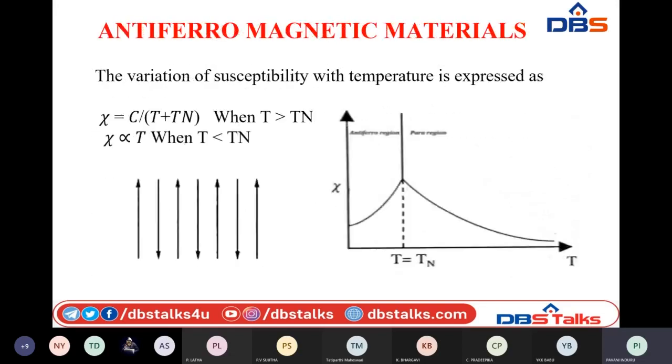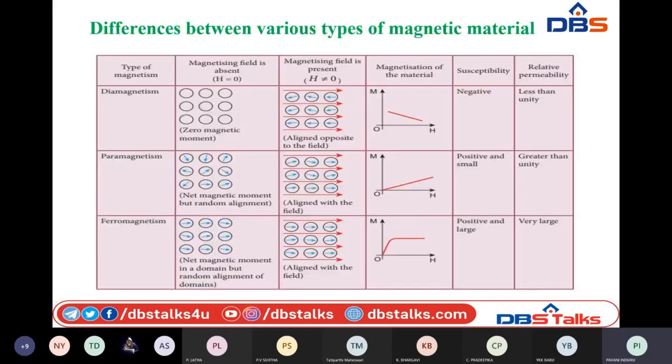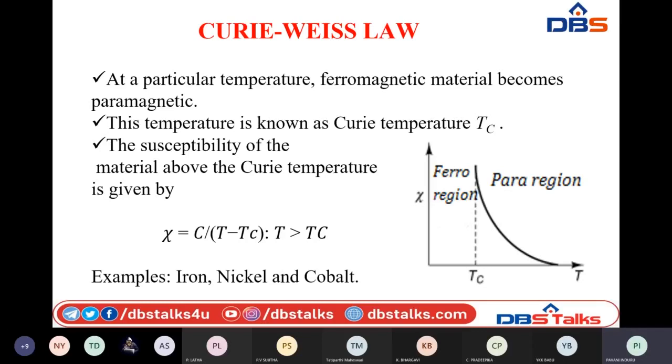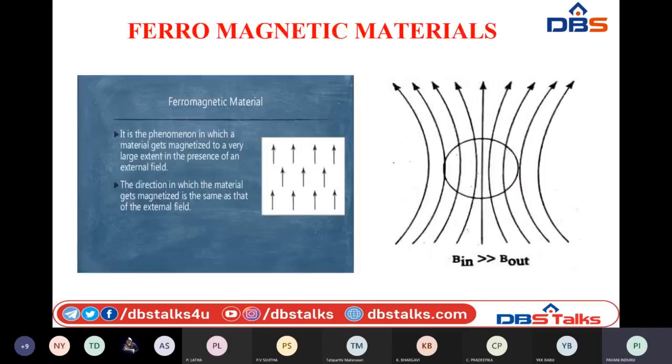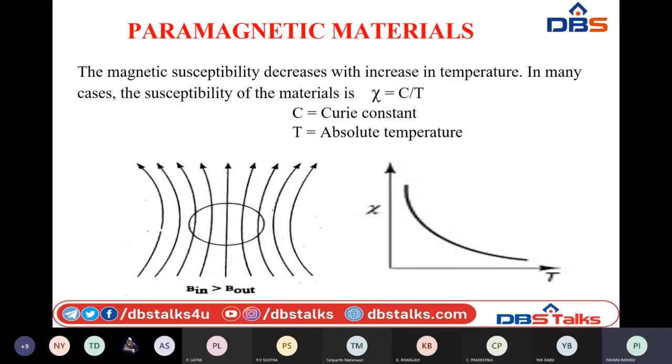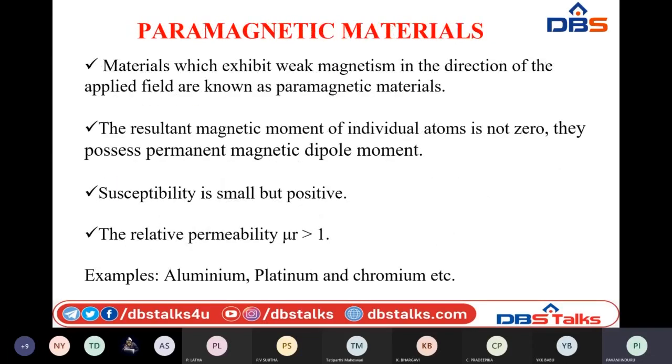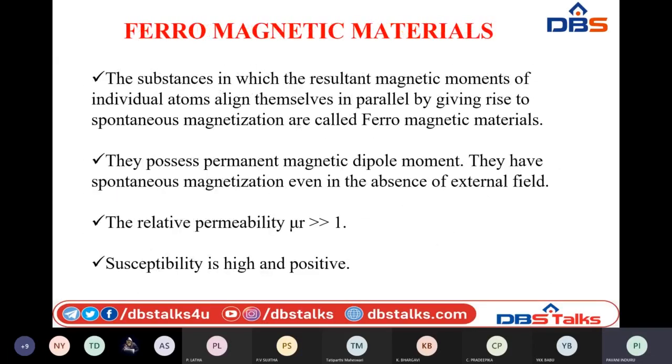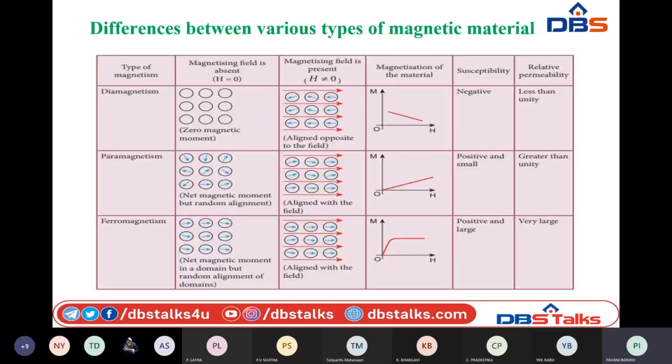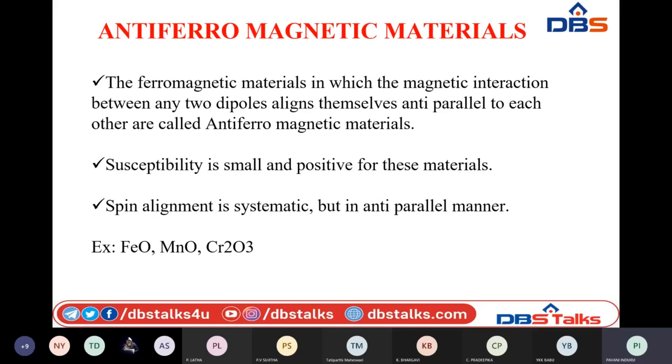Paramagnetic materials are only feebly attracted to the applied magnetic field, whereas ferromagnetic materials strongly attract towards the magnetic field. And based on the spin moment of dipoles, we have another two categories, antiferromagnetic and ferrimagnetic materials, in which the spins of dipoles are anti-parallel with respect to each other.